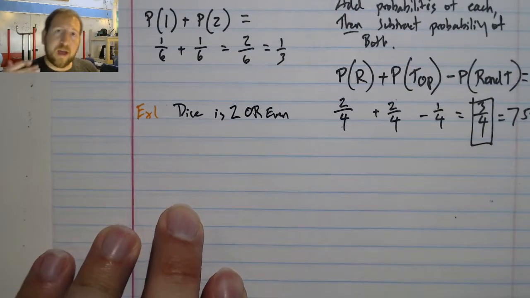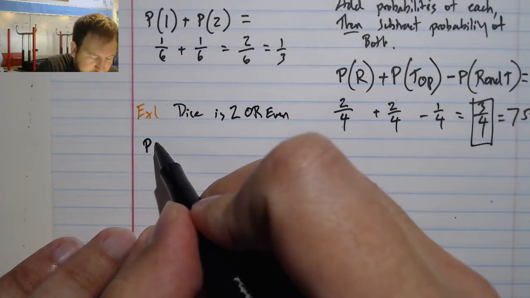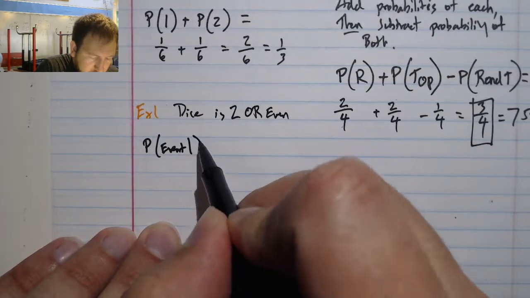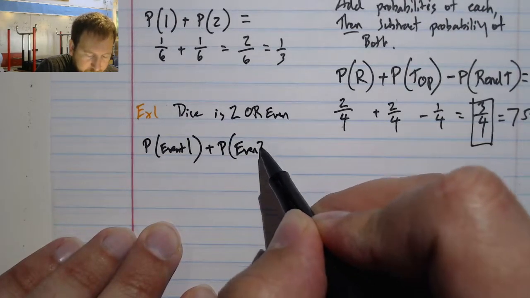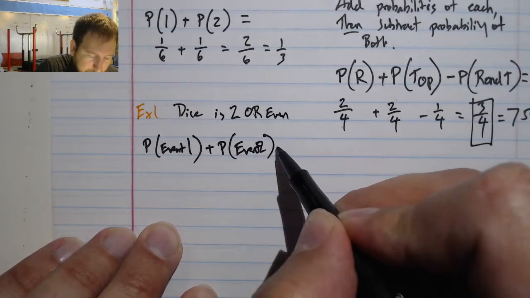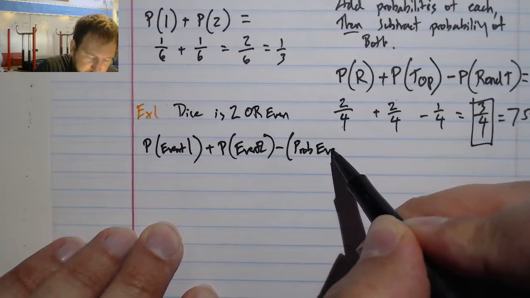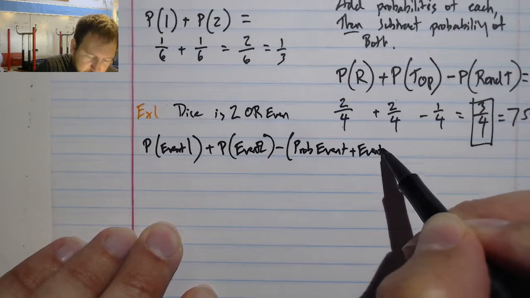My formula for this is the probability of event 1 plus the probability of event 2 minus the probability of event 1 and event 2.